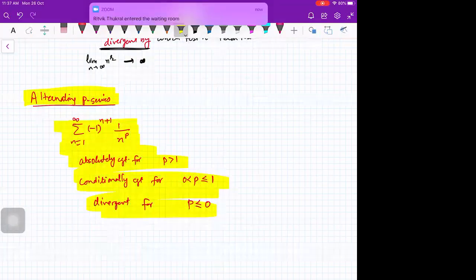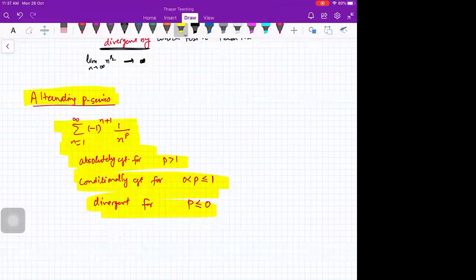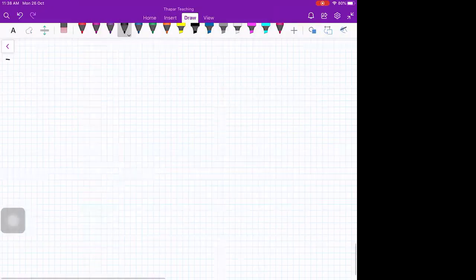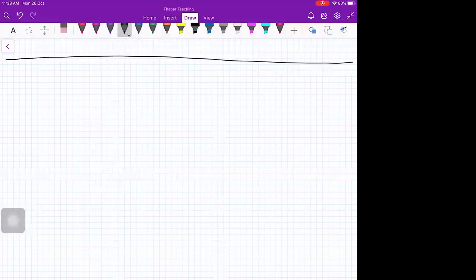Is that okay? Is that clear to everybody? Yes, ma'am. We are done with all the tests which are required for testing whether a series is convergent or divergent. So I'm going to make a final table so that you can remember everything, and then we will practice some questions, and then we'll move on to the next topic. So we are done with all the tests which are there in our syllabus. So let us make a summary table.